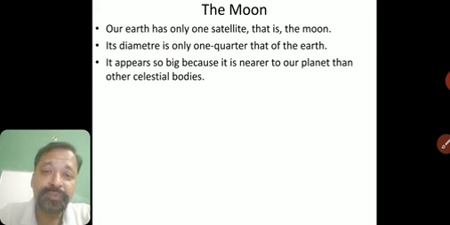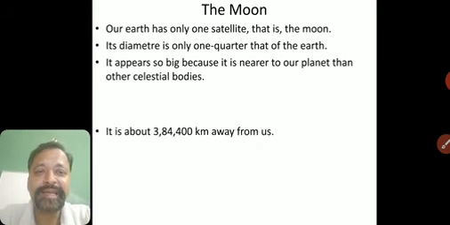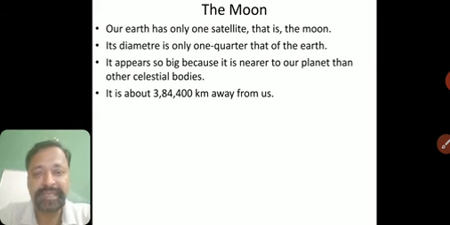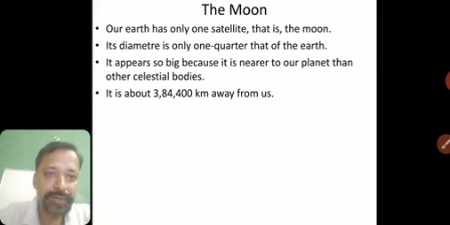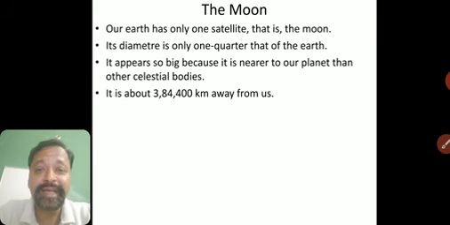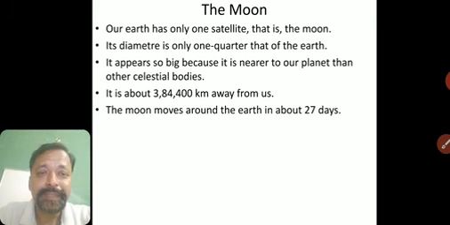Now how far away is the Moon? It is about 384,400 kilometers away from us. Okay, this you have to remember. Now, how much time does it take for one complete revolution, one complete orbit? It takes 27 days.